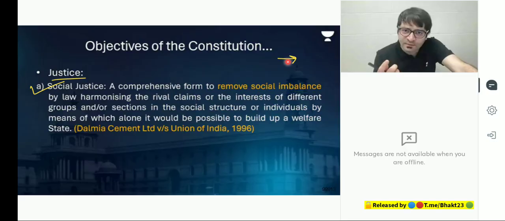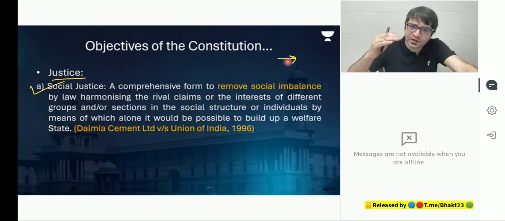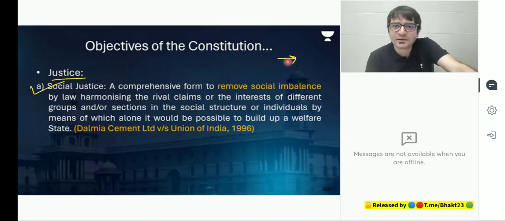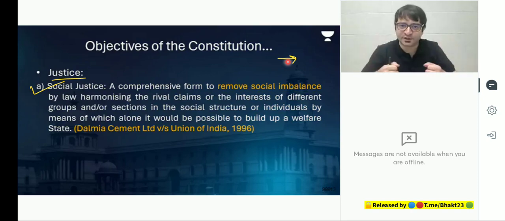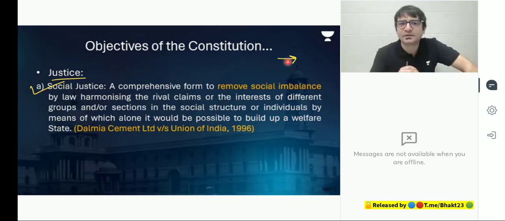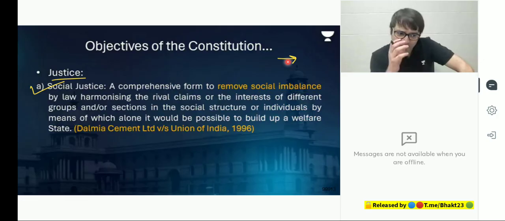So when this Chaturvarna system emerged, Brahmins, Kshatriyas, Vaishyas, Shudras, it was based on division of labor. Those who will impart knowledge would be Brahmins. Those who will work in trade, commerce, industry, who would engage in mercantilist activities, those will be the Vaishyas. Those, because of their warrior status, because of the way they are organized, those who will ensure that the unity and integrity of that country or that state is maintained, defense of that state is maintained, those will be the Kshatriyas. And those who will do the menial jobs, who will serve others, for example, who will take care of cleaning stuff, those will be the Shudras. This was primarily meant to be the division of labor, the Varna system.